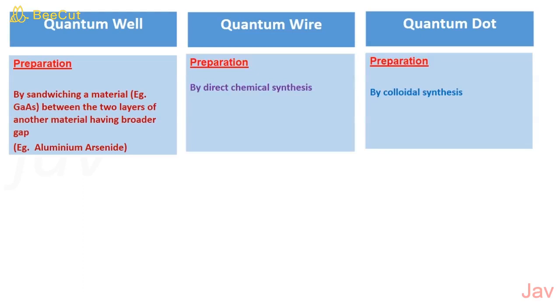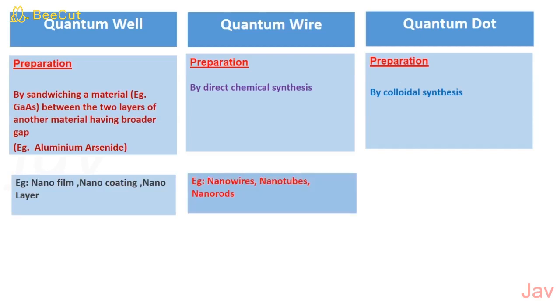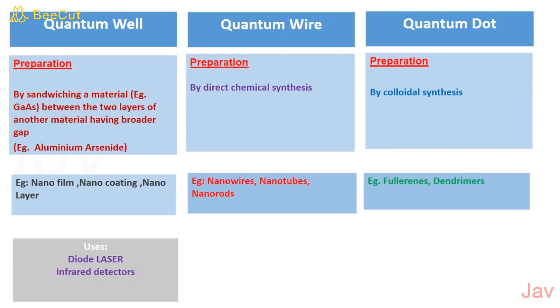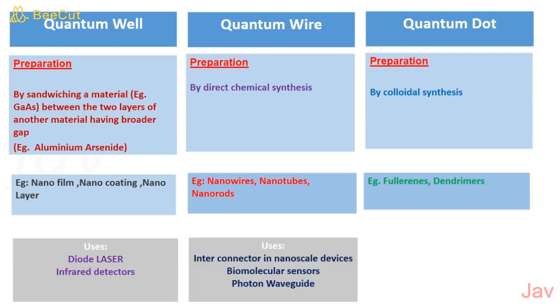Example of quantum well: nanofilm, nanocoating, and nanolayer. Example of quantum wire: nanotube, nanorod, nanowire. Example of quantum dot: fullerene. Uses of quantum well: it is used in diode laser and infrared detectors. Quantum wire is used as interconnect in nanoscale device, biomolecular sensor, and photon waveguide. Uses of quantum dot: laser, quantum computer, and quantum dot solar cell.